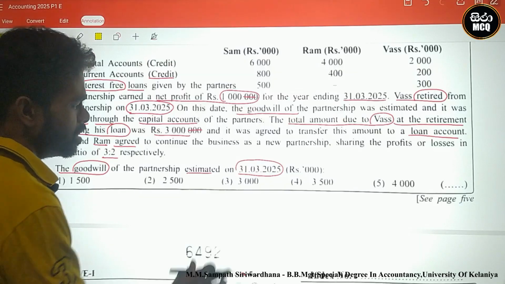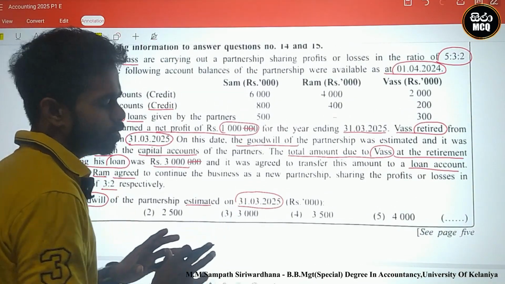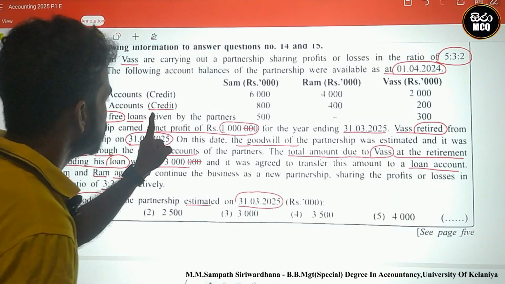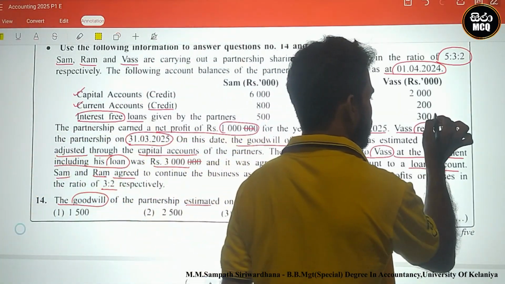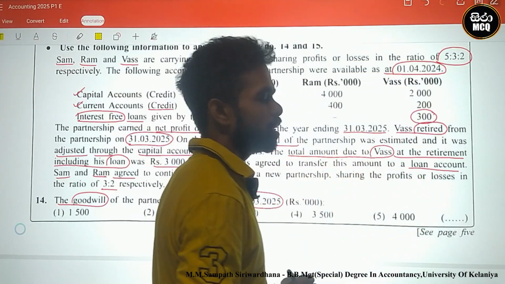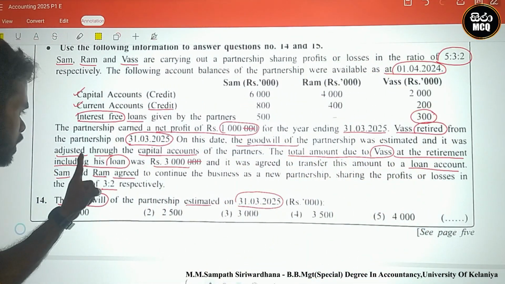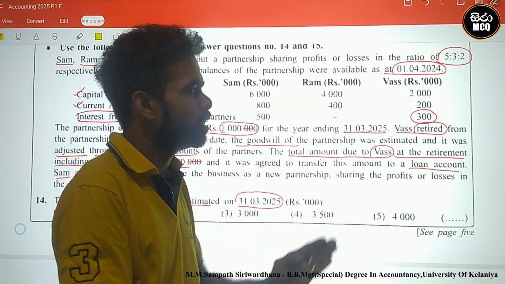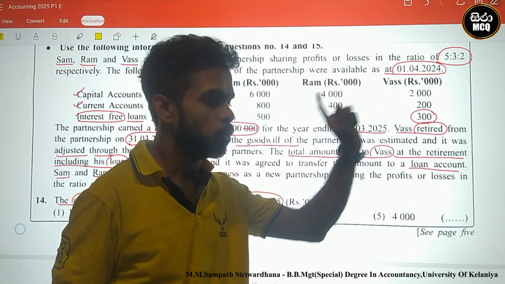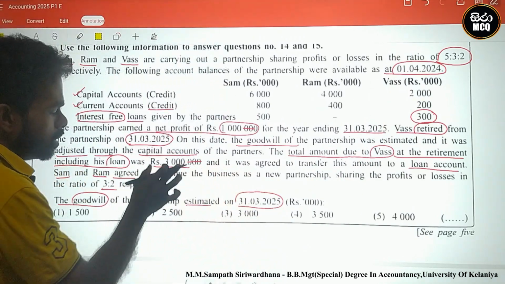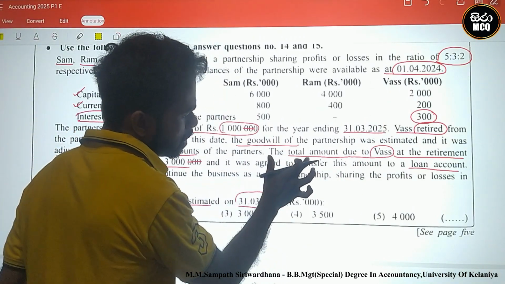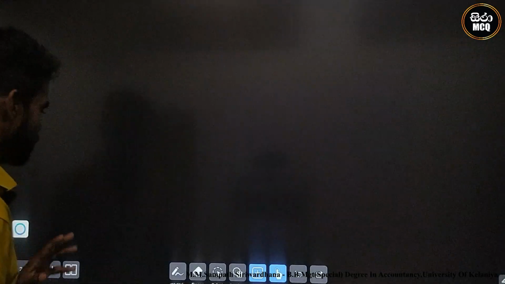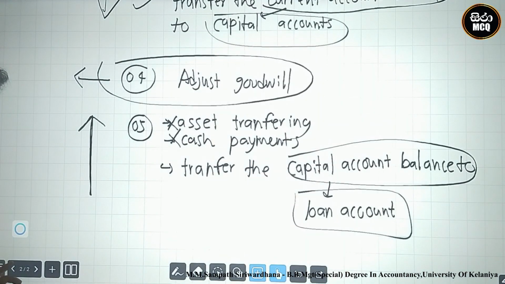There is a loan before the preparation of this capital account. Look here. Interest-free loan given by the partners is there, 300. Including his loan means this 3,000 includes this old loan. Therefore, 3,000 was agreed to be transferred to loan account. At this point, 3,000 is a major point.